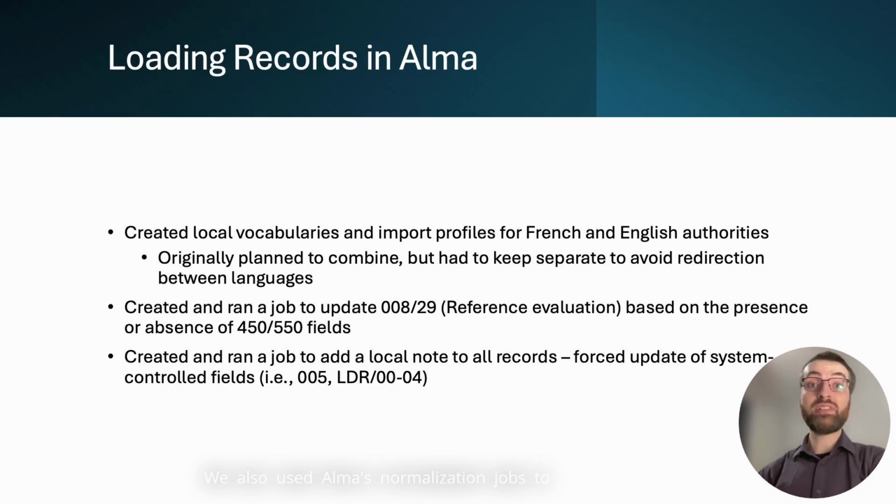We also used Alma's normalization jobs to update the 008 at position 29, ensuring that records accurately reflected the presence or absence of the 450 and 550 tracing fields, and created a job to add a local note to all the records imported, which forced the update of system-generated data.